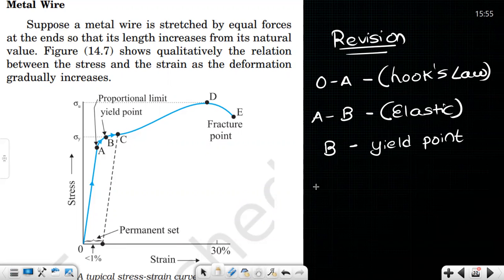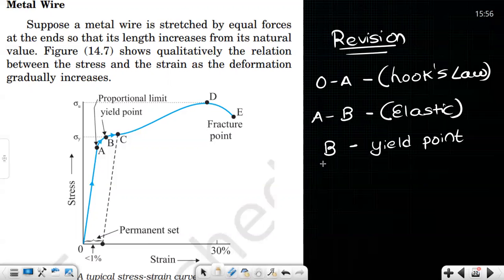Is there any special significance of point C in the diagram? There's no special significance. It just shows an example where you can see that the material doesn't get its original form back. See, there is a stress corresponding to point C. If that much stress is applied, you will get almost 1% permanent set. It means you cannot bring the shape back to its original structure.